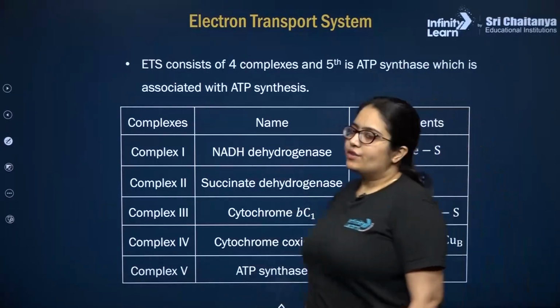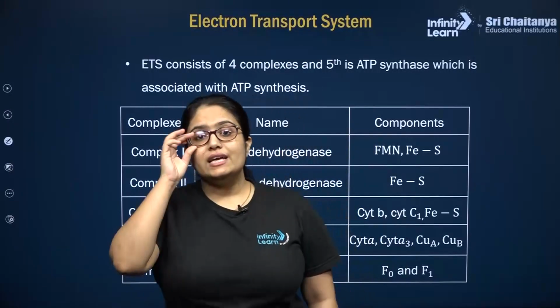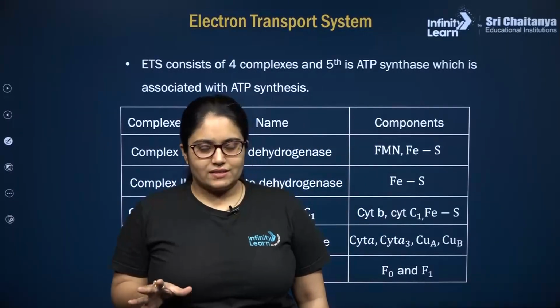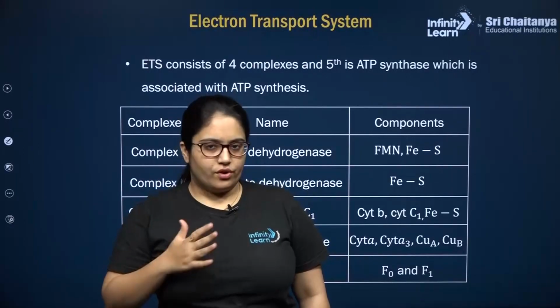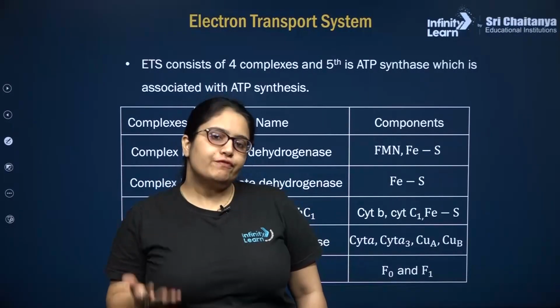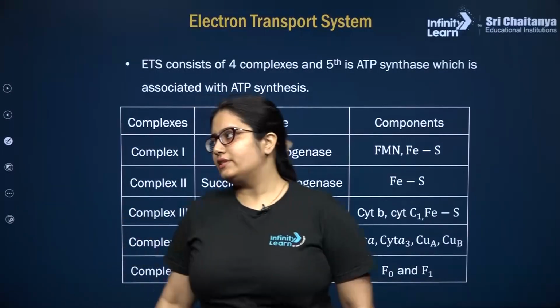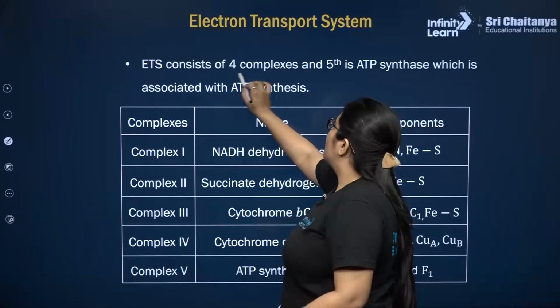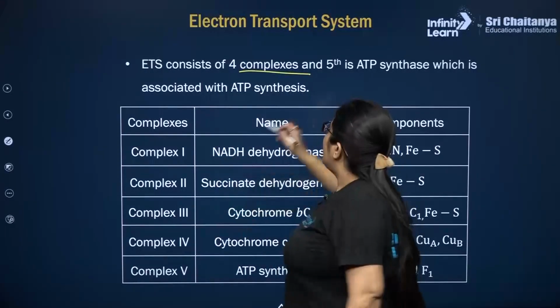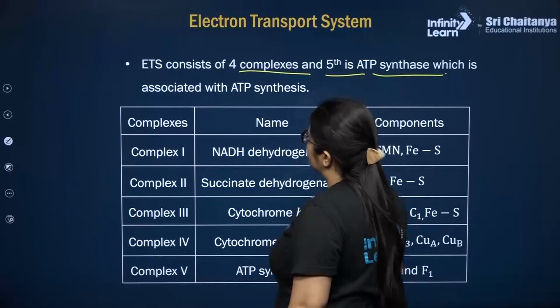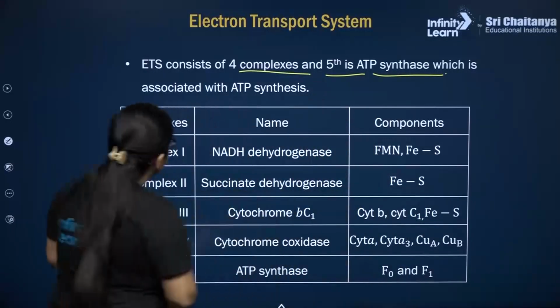These are the complexes, my dear students. ETS consists of 4 complexes through which electrons will be carried, and there is a 5th complex known as ATP synthase. So ETS consists of 4 complexes that help in transport of electrons, and the 5th one is the ATP synthase. See here.